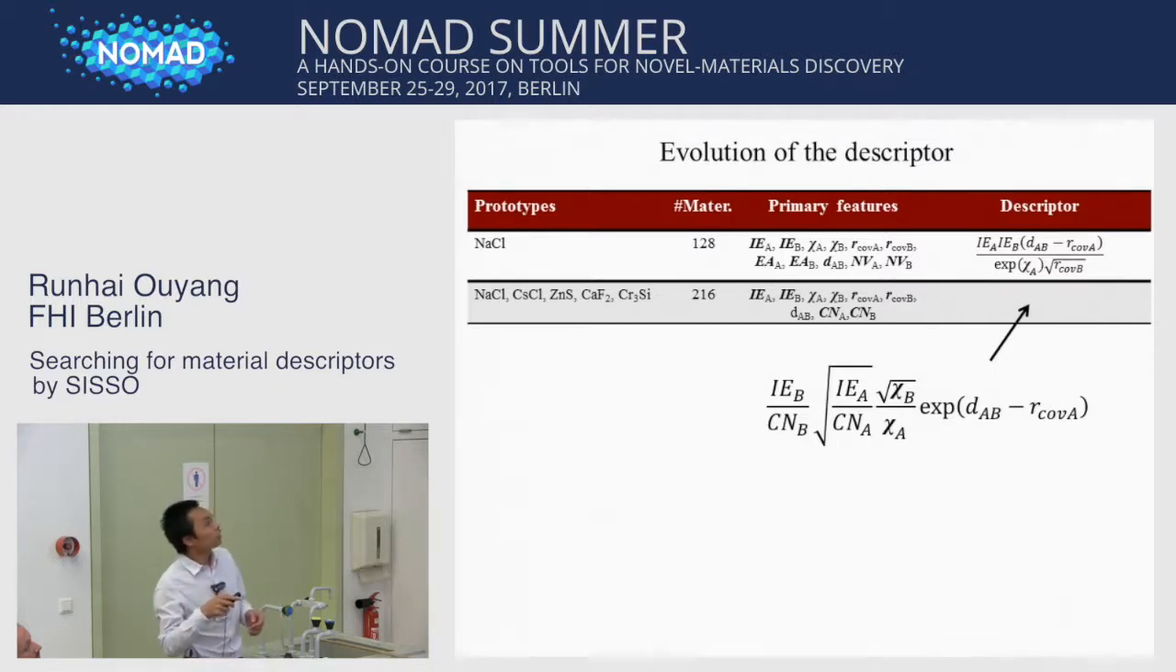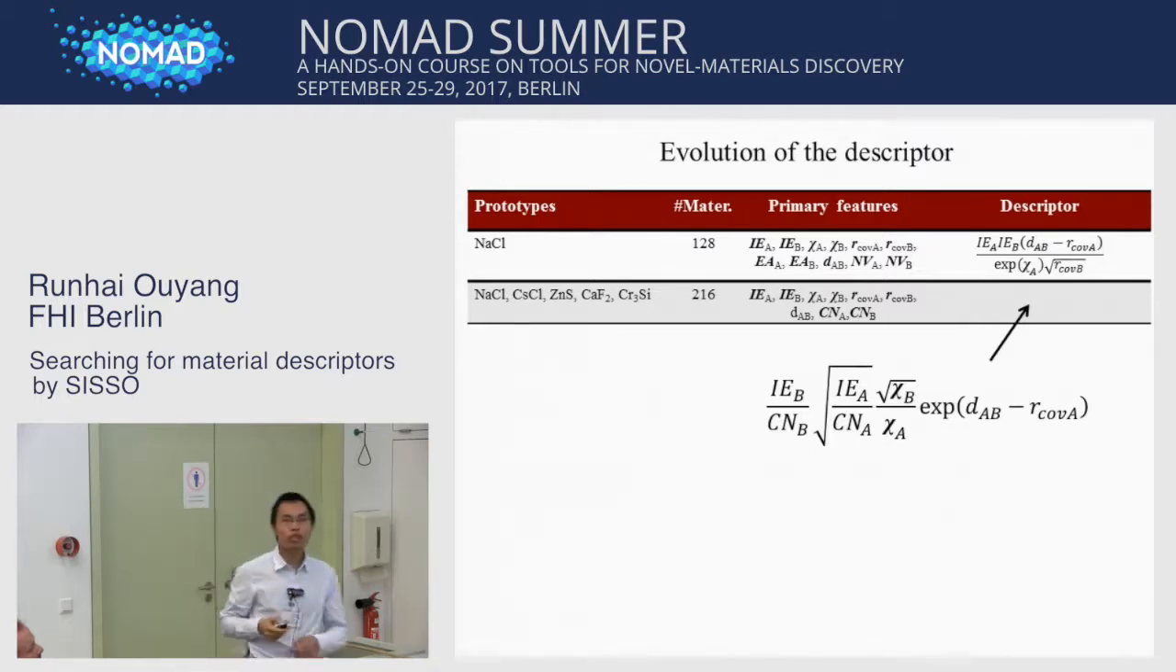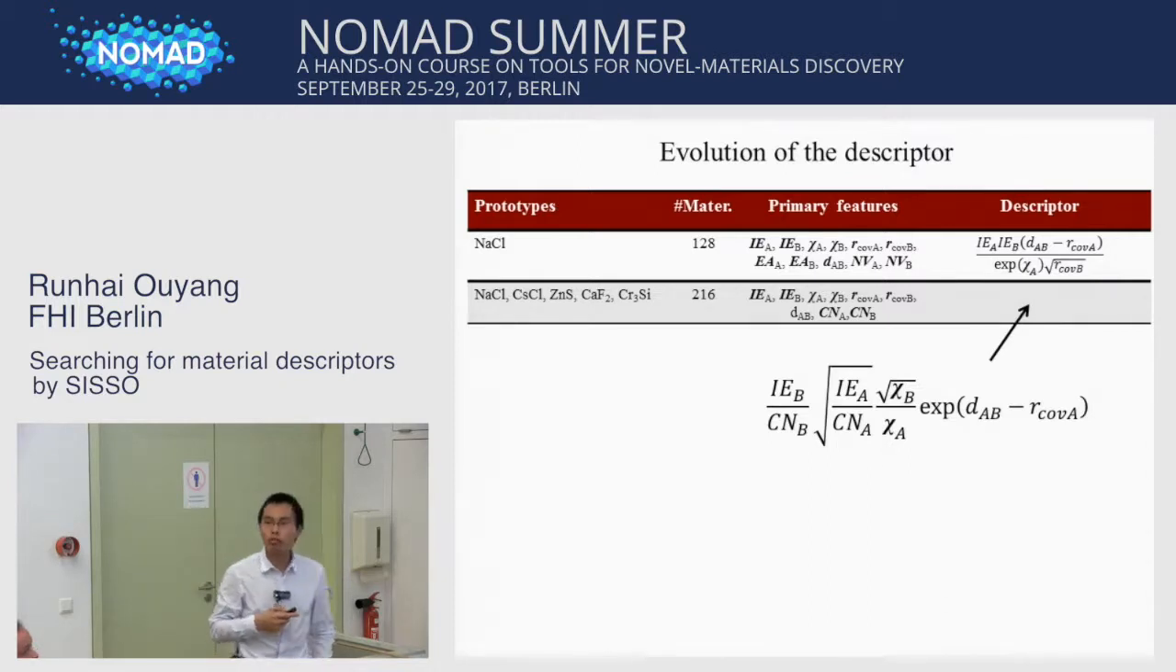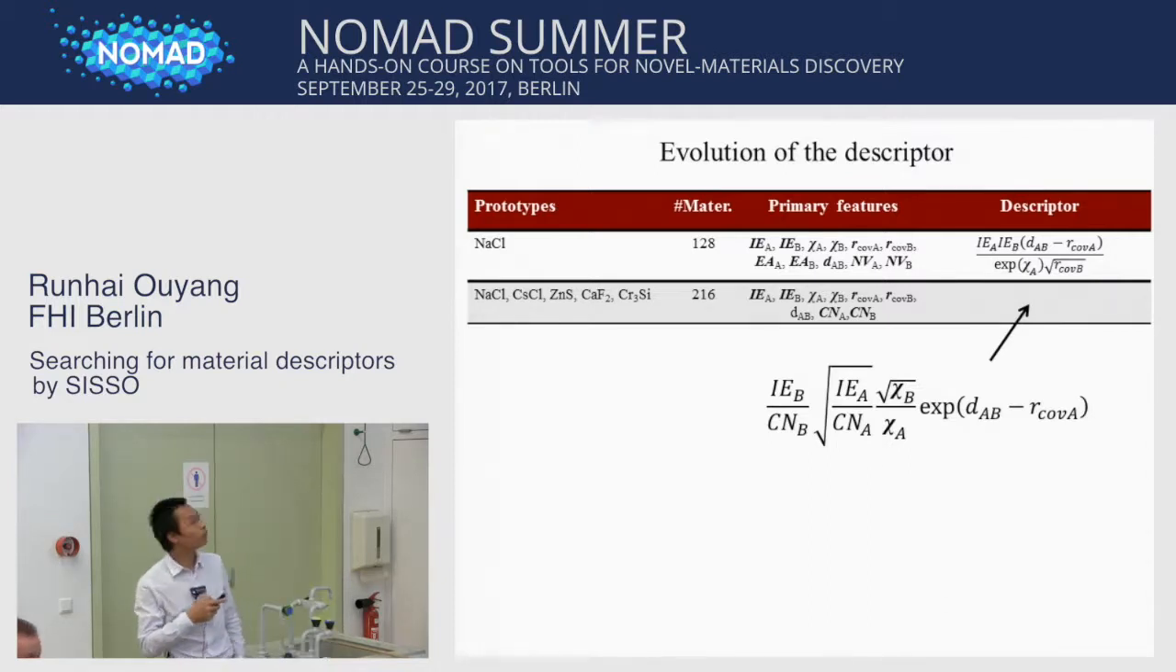And this continues until we add one more primary feature, the coordination number. And this makes sense because we see different prototypes have different coordination environments. So we need this, otherwise we can't make a total classification. So with this primary feature, we again identified a descriptor for 100% classification of the data.